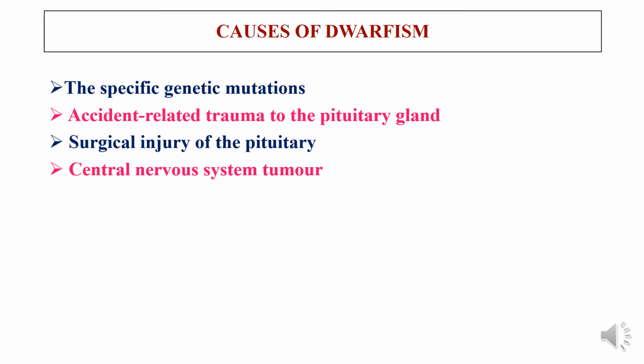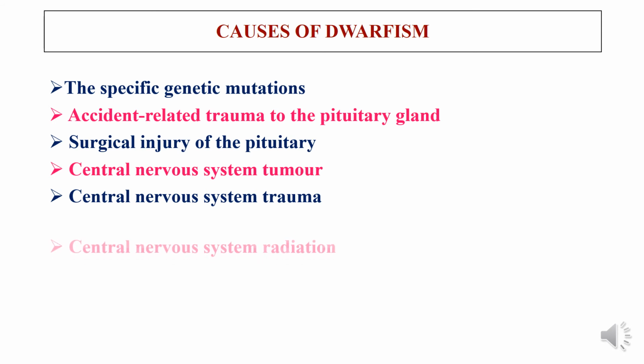Therefore there will be malsecretion of the growth hormone, which may lead to dwarfism. And trauma in the central nervous system is also responsible for the reduced secretion of the growth hormone.